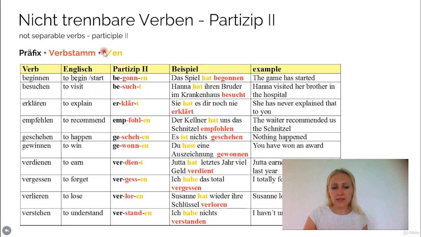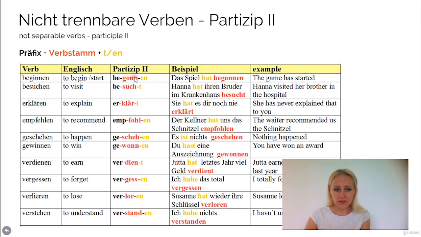So that's why the ending is either T, as with the regular Partizip 2 and with the mixed Partizip 2 verbs, or it can be EN if it's a purely irregular Partizip 2 verb. Okay, and the verb stem of course can change in its Partizip 2 form. This is what you would have to learn. So here beginnen, it's irregular, right? Because the stem has changed and the ending is en. Das Spiel hat begonnen. The game has started.